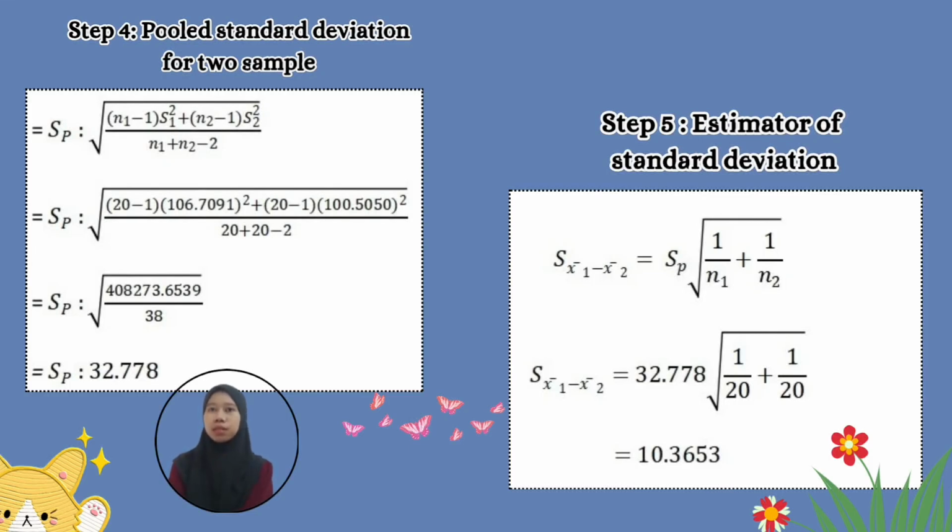And then after we substitute into the formula, we got 32.778. Next, for step 5, we need to find the estimator of standard deviation by using the data from the pooled standard deviation for two samples. The formula is pooled standard deviation times the square root of 1 over sample size 1 plus 1 over sample size 2. After we substitute into the formula, we get 10.3653 for the estimator of standard deviation.